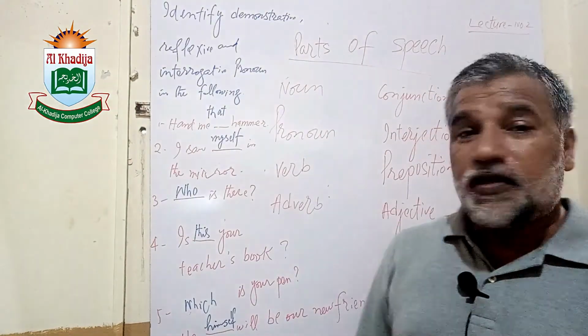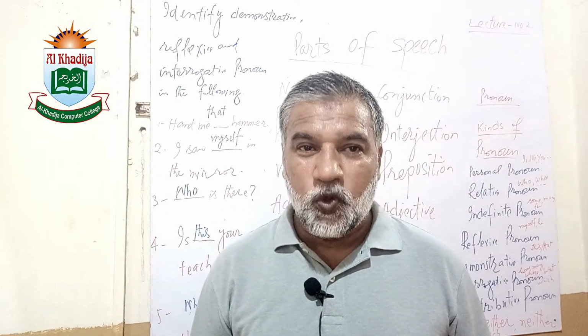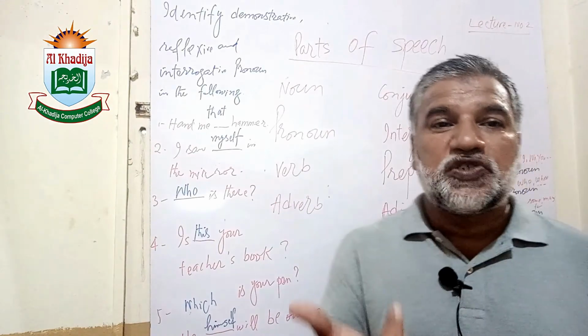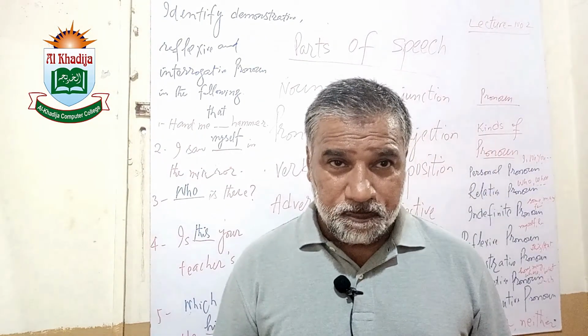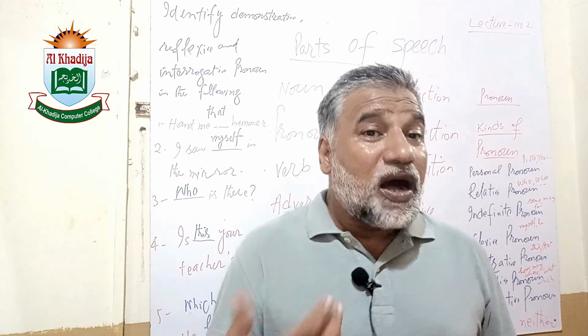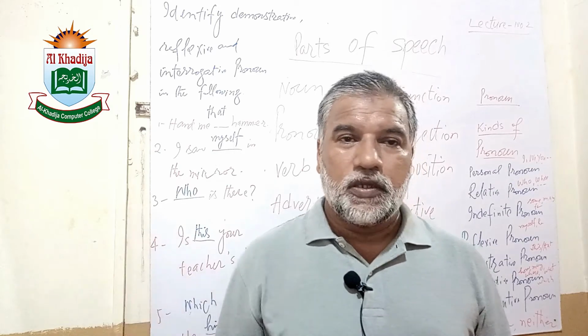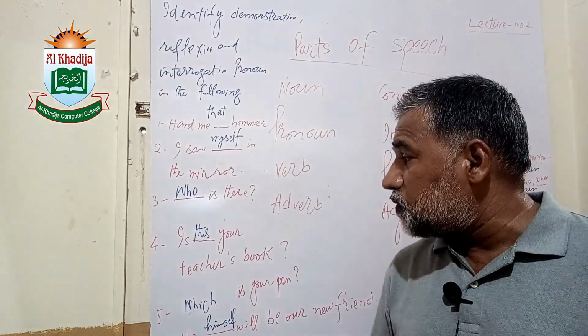Who is there? So yes, definitely this is interrogative pronoun, because something is being asked. Something is being interrogated. Who is there? So that's why this is interrogative pronoun.